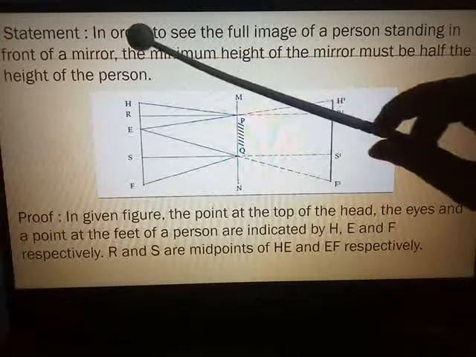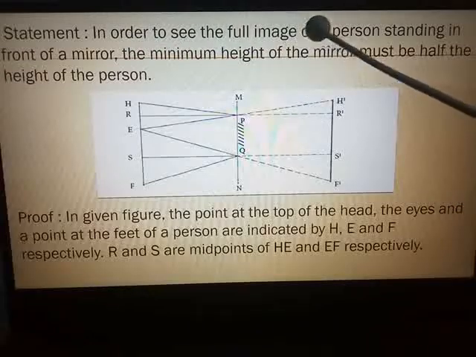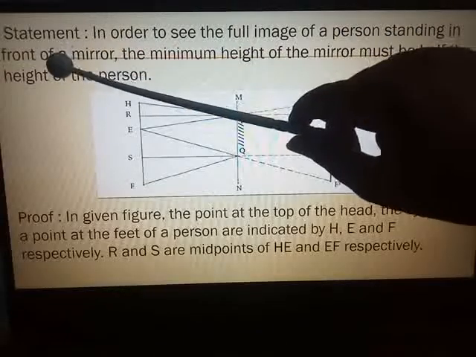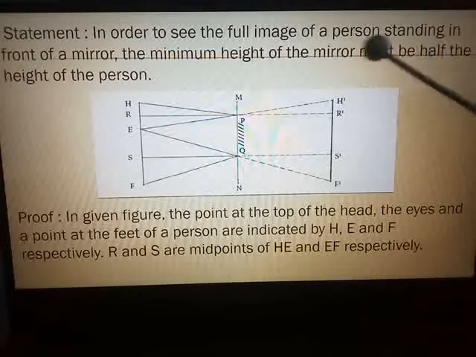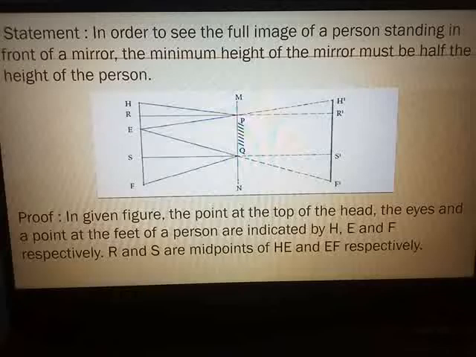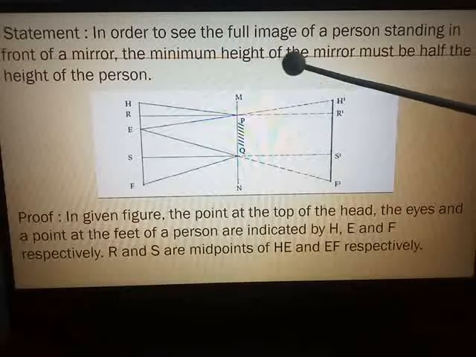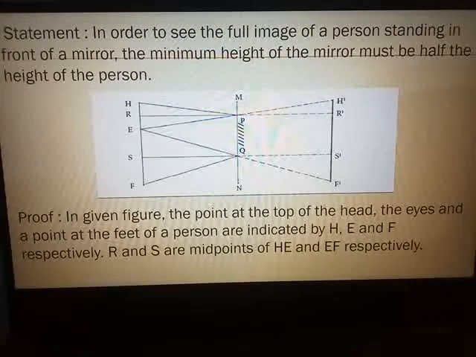So the statement is, in order to see the full image of a person standing in front of a mirror, the minimum height of the mirror must be half the height of the person. So if you take a very tiny mirror and you stand in front of that mirror, you will not be able to see your entire image. So the minimum height of the mirror must be at least half the height of the person.